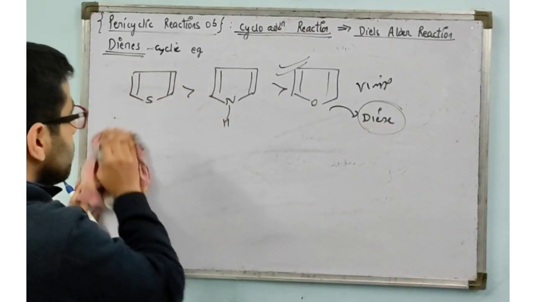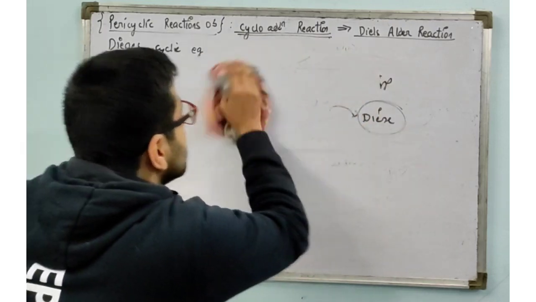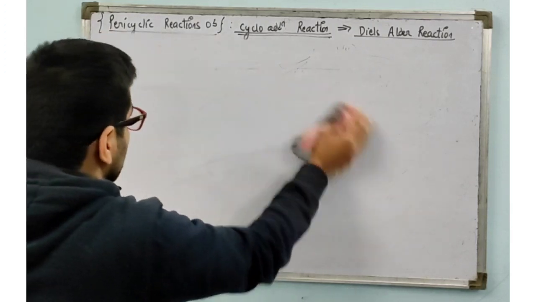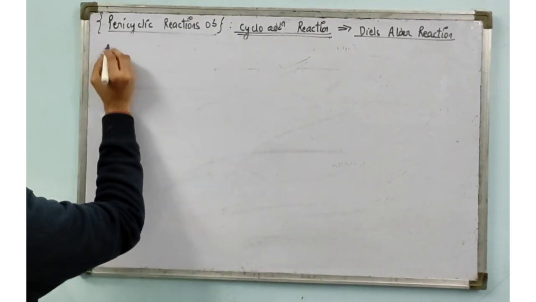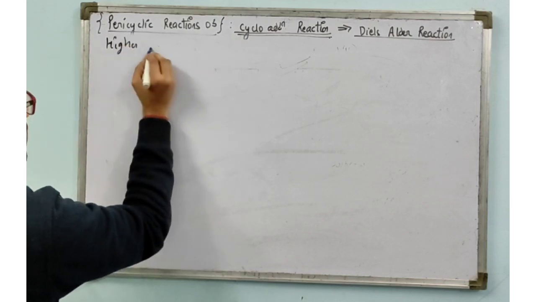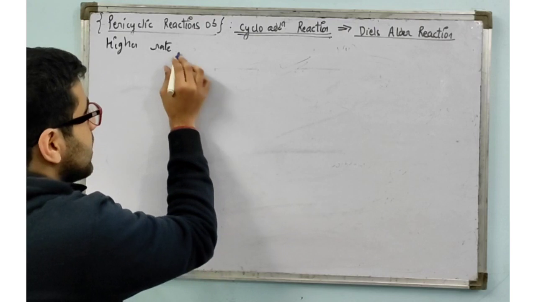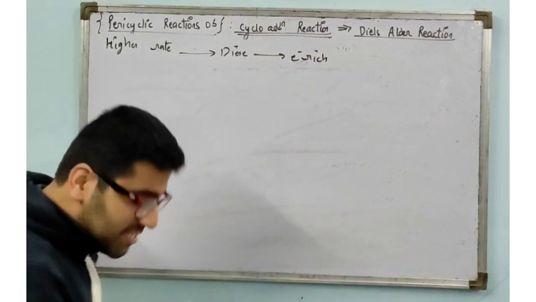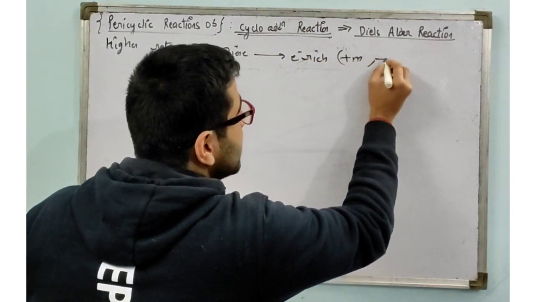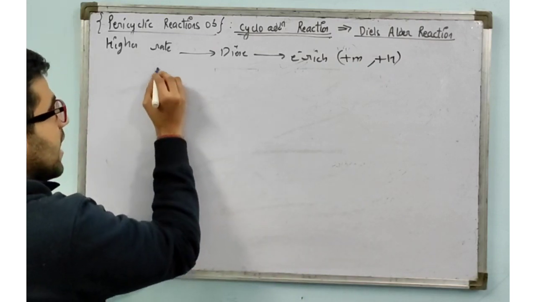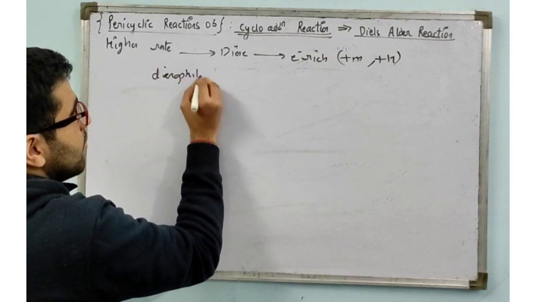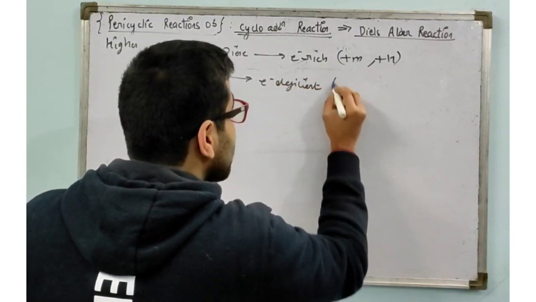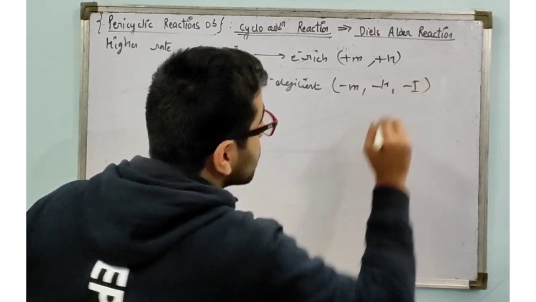Now, coming to the reactivity part, the last part of today's video. For a higher rate of reaction, we need the diene to be electron rich, more electron rich. That means it should have +M or +H groups attached. The dienophile has to be electron deficient, and for that it should have -M, -H or -I groups attached.